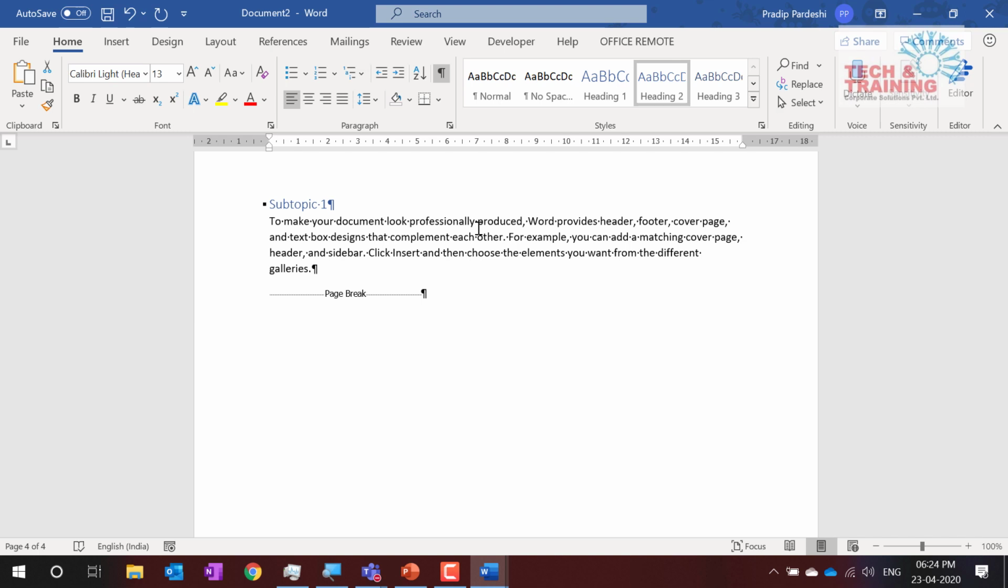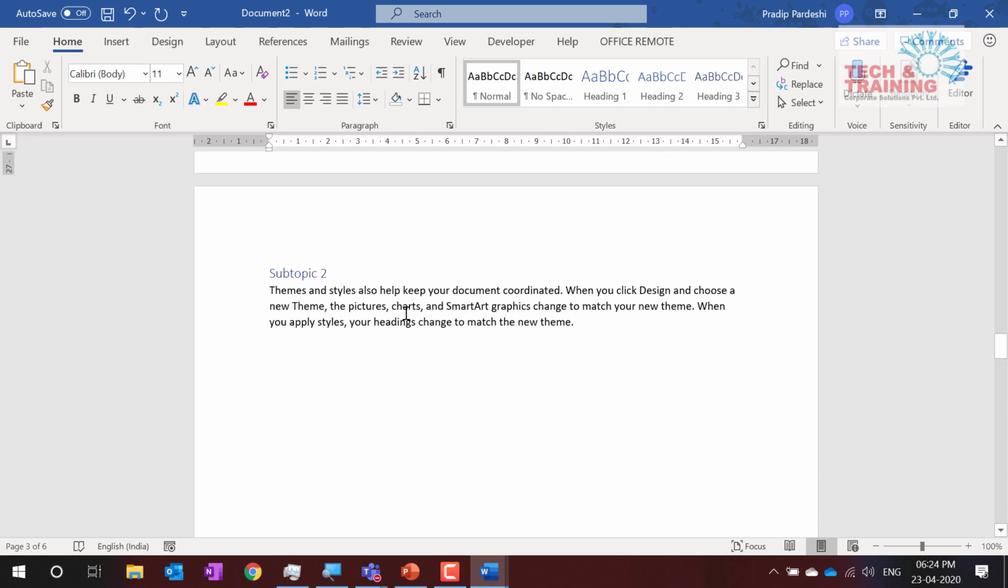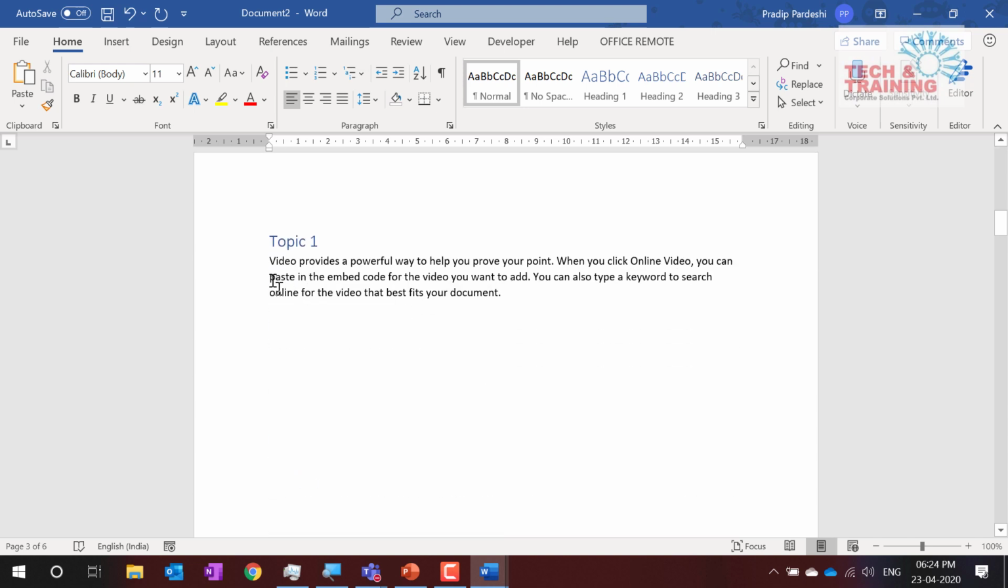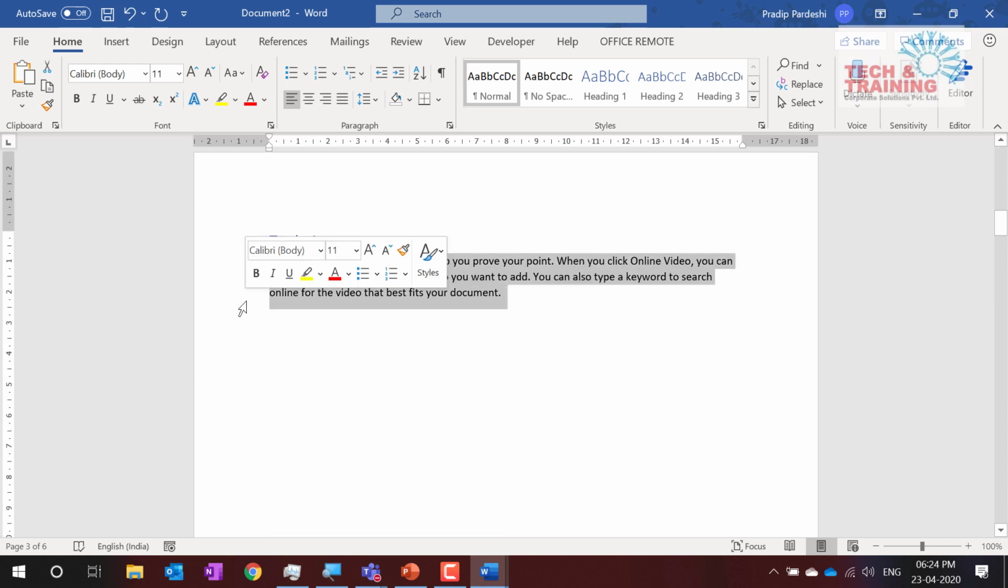Let me try one more thing. I do not like the font of this particular text. It doesn't look good. I want to change the font of all the sub paragraphs that we have. How do I do it? Now the problem is, I'll have to go to each paragraph and select the fonts and then do it. I don't want to go to each paragraph.